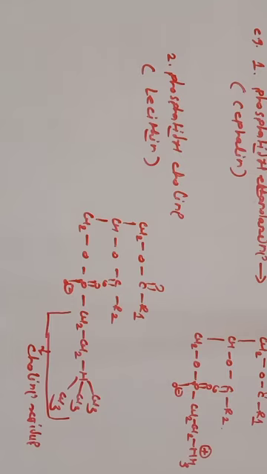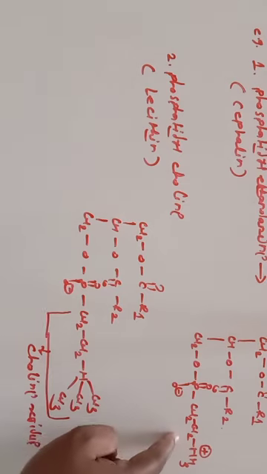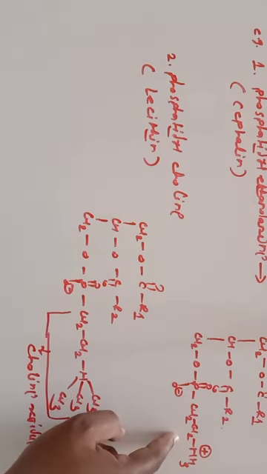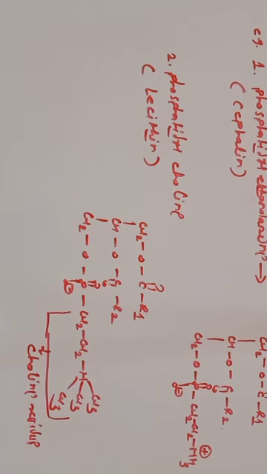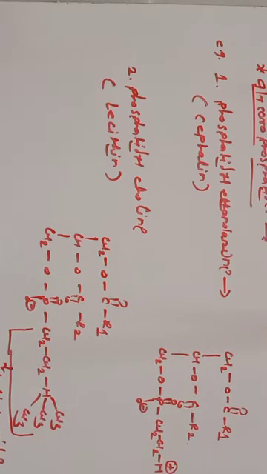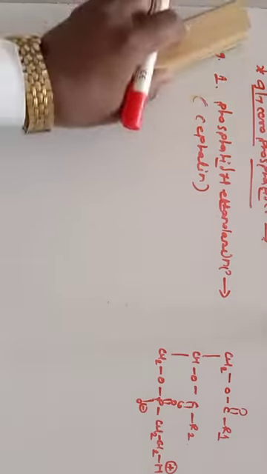It is the esters of fatty acid, in which the alcohol is glycerol, but along with fatty acid and glycerol there is a phosphoric acid residue and the nitrogen bases. In this case the nitrogen base is CH2 NH3 positive, ethanolamine, and in this, choline is there. So this is the second example of these glycerophosphatides. One more example is the phosphatidyl serine. Let us discuss the next one, phosphatidyl serine.